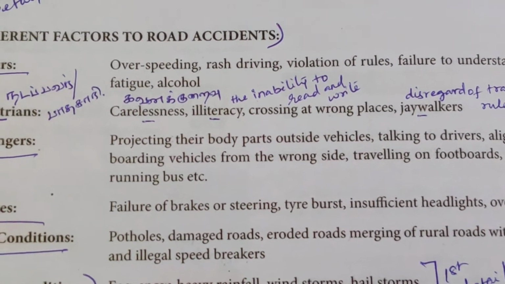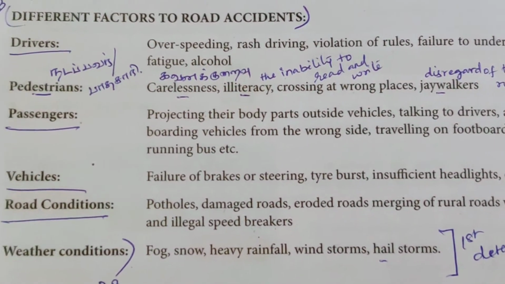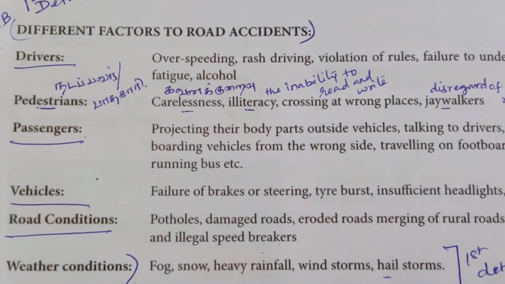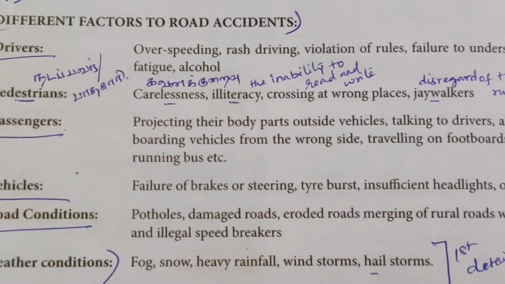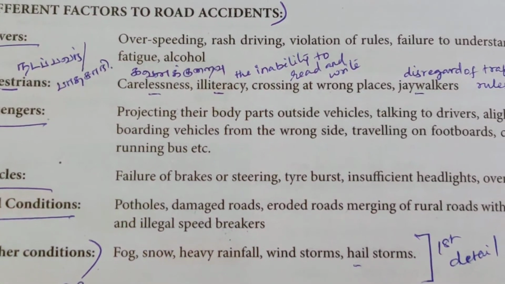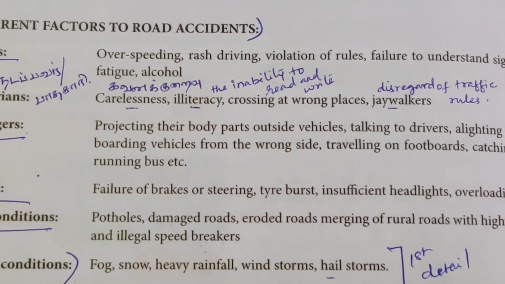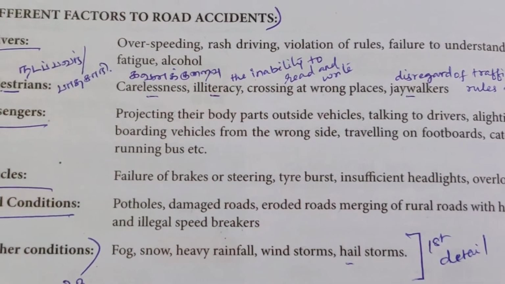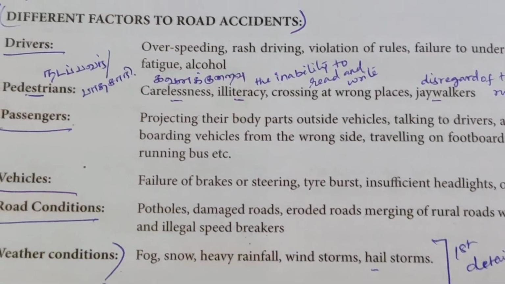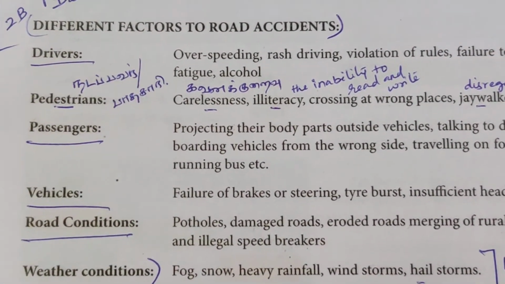Illiteracy, that is the inability to read and write. So the instructions given by the government, they are unable to go through that. Due to that, many accidents are caused. While crossing at wrong places, jaywalkers, that is disregard of traffic rules. Whatever may be, the rules are there, but we are not going to follow, we will cross like that. So due to this, pedestrians also cause road accidents.